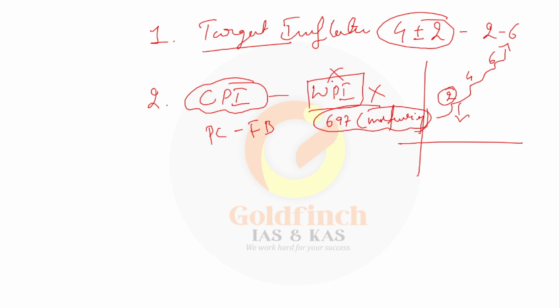CPI consists mainly of primary articles such as food and beverages, and it also includes services.